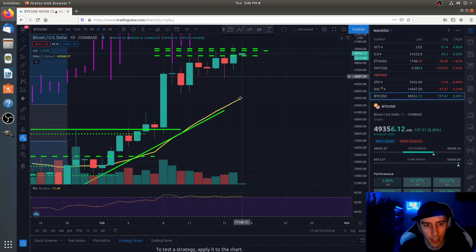Now, if it also decides it wants to go further down, we're seeing some substantiated level of support right around here, which is at $46,252. And then I would see a little bit more of an association as well.